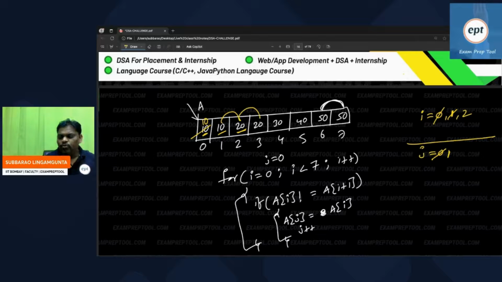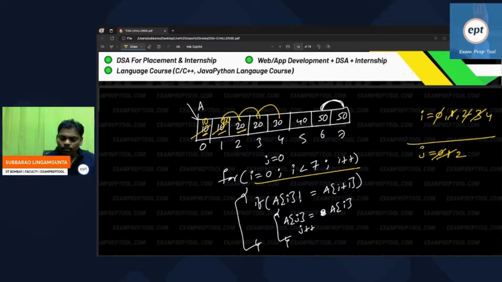2 and 3, no use. Go to the i value 3. 3 and 4, yes, both are not equal. Then comes the j concept. What is the answer? A of j value 1, A of 1 is equal to A of i value 3. I think 20 will be stored. Afterwards, as usual, j plus plus gives 2, and i will anyhow increment every time.